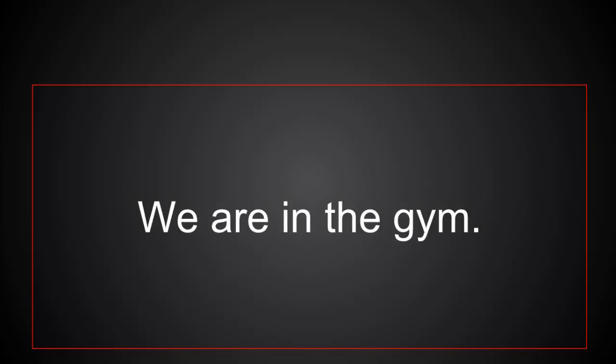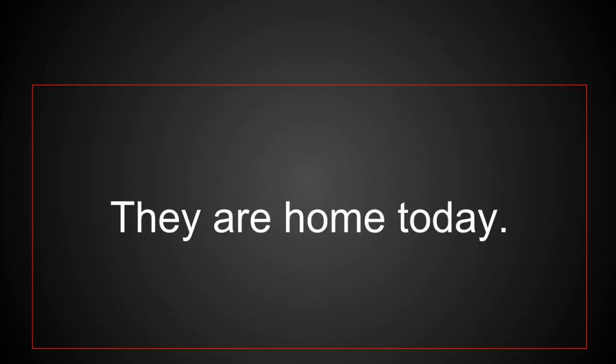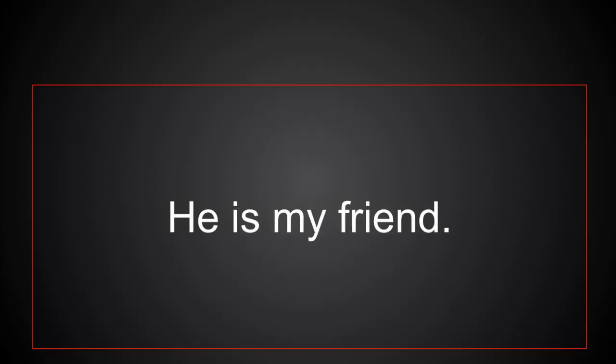Where's the verb? Are. They are home today. Where is the verb? Are. He is my friend. Where's the verb? Is.